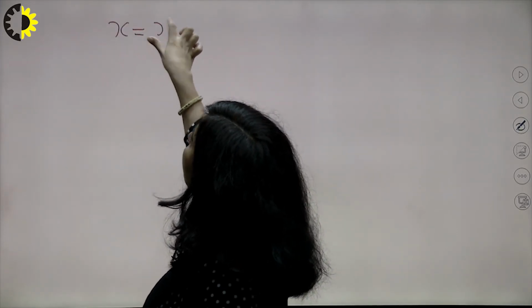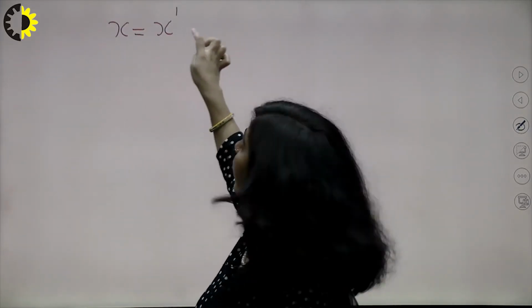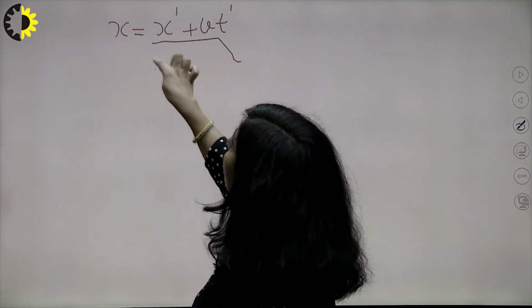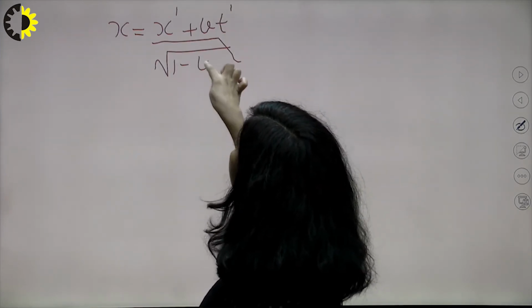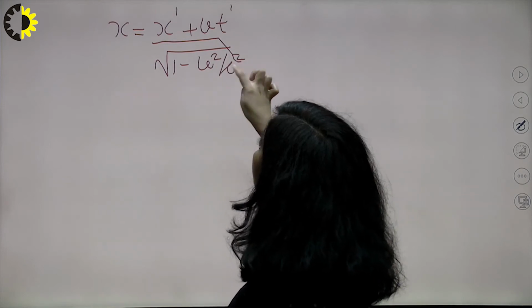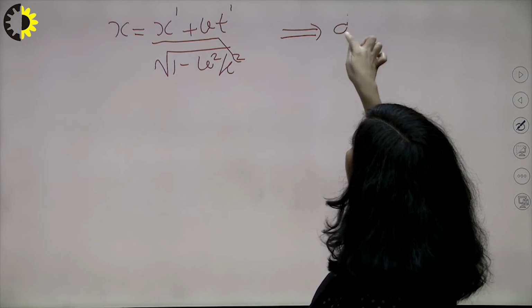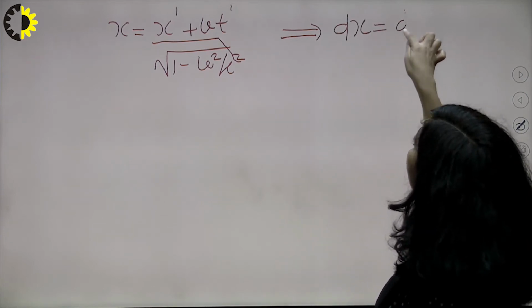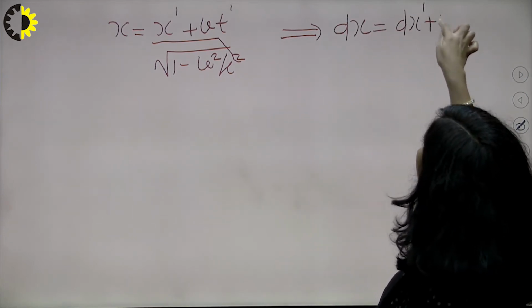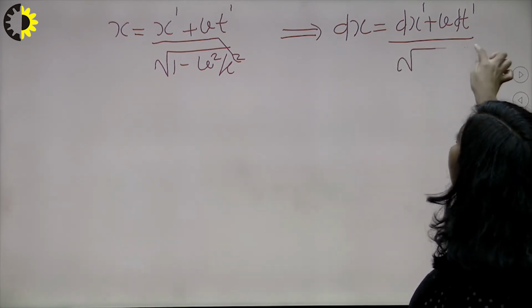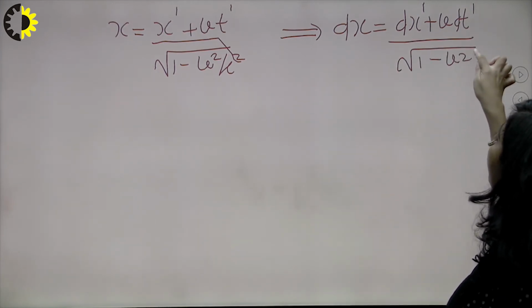What are the inverse equations? x equals x dash plus v t dash upon root of 1 minus v square upon c square. This is your inverse equation. If this is x, what will be your dx? That dx will be equal to dx dash plus v dt dash upon root of 1 minus v square upon c square. I hope this is clear.